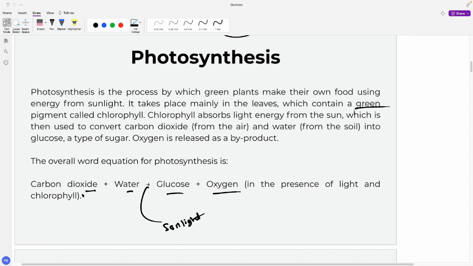Okay, this is interesting. So why is the chlorophyll green? Why does any substance have color? For example, let's draw a leaf. As you can see, leaves are green in color, right? The question should be why leaves are green. This is because the leaf absorbs all the wavelengths of other colors except the green.